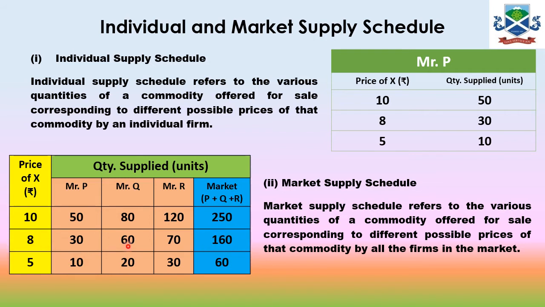So market supply is also varying, responding as the price is decreased, the commodity supply will be less. So again at price 8 to 5, you will find all the sellers are selling less commodity as compared to the previous price, and as we sum up the market, you will find that it also decreases. So market supply also responds in a positive way: as price is decreased, supply also decreases, and when price is increased, supply also increases. So that is the market supply and individual supply schedule.